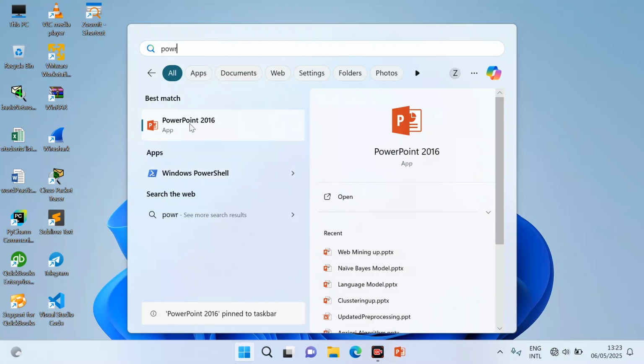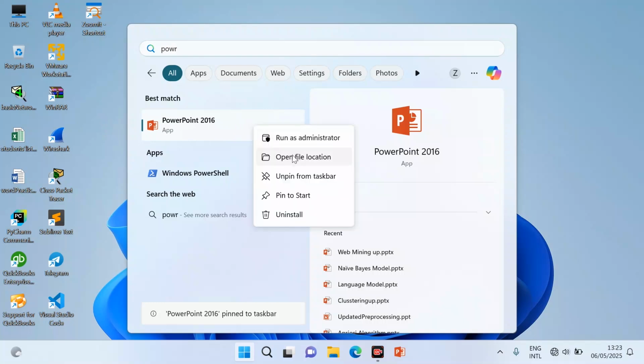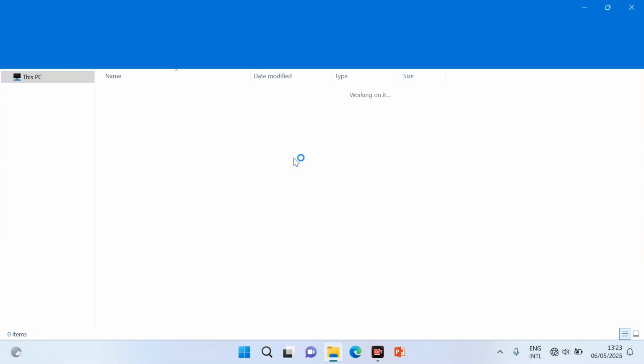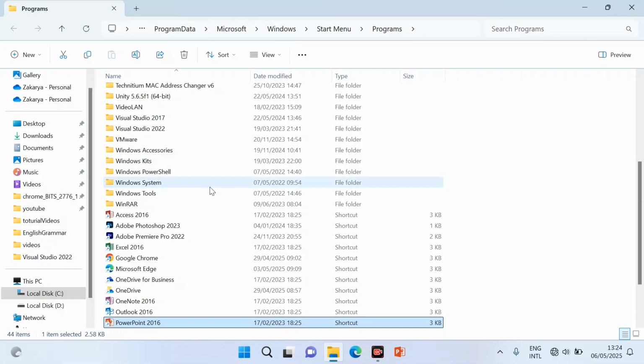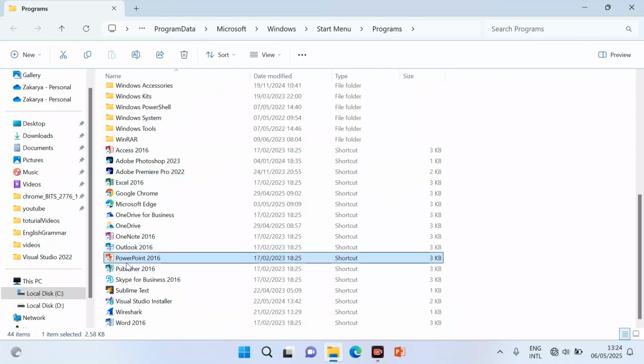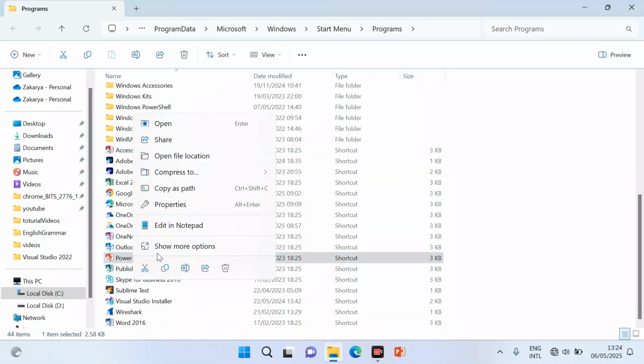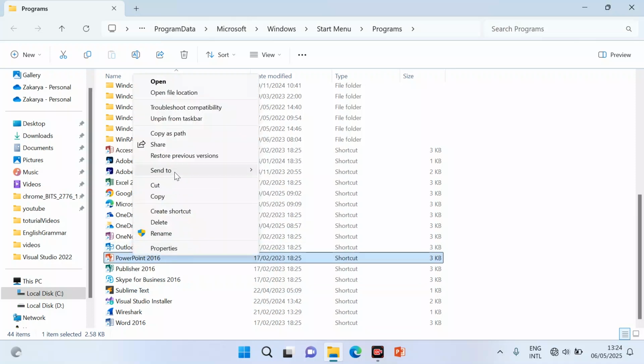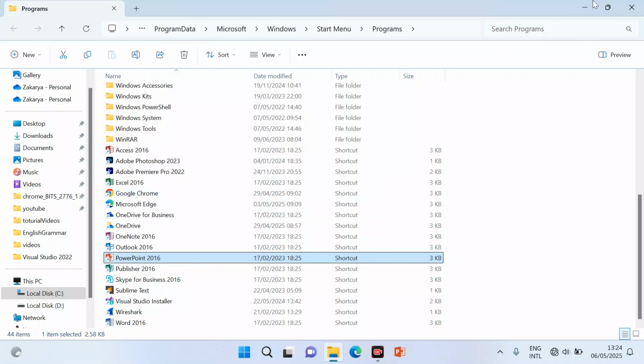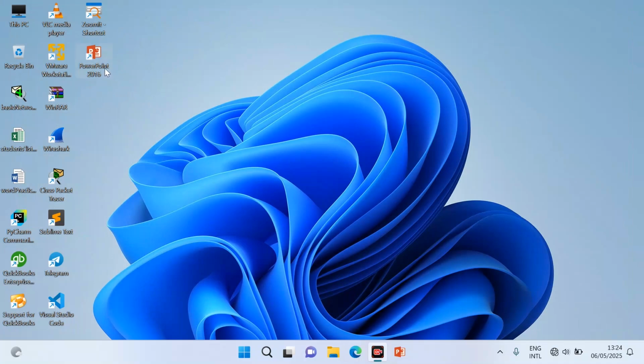Or I can just put the shortcut of this PowerPoint on the desktop. To put it, just right click on it and open the file location, and just find the PowerPoint icon from here and right click on it and find the send to option from here. If you cannot find it here, just click show more options and then go to send to, and then select desktop create shortcut. Now you can see the PowerPoint shortcut has just been added here on our desktop.